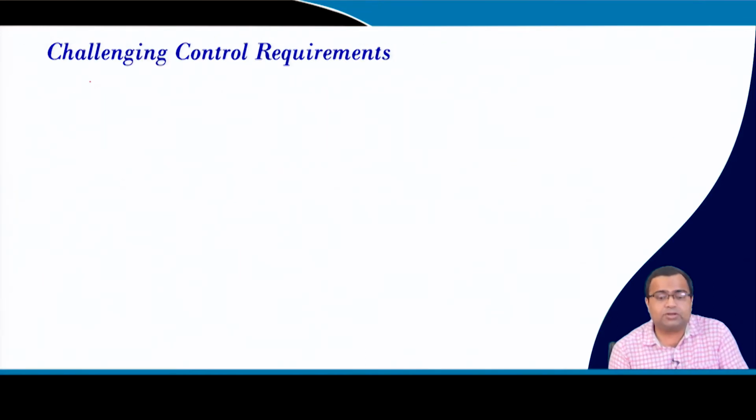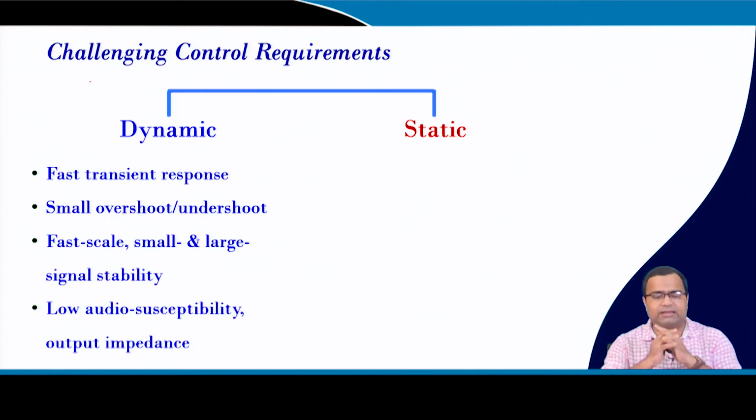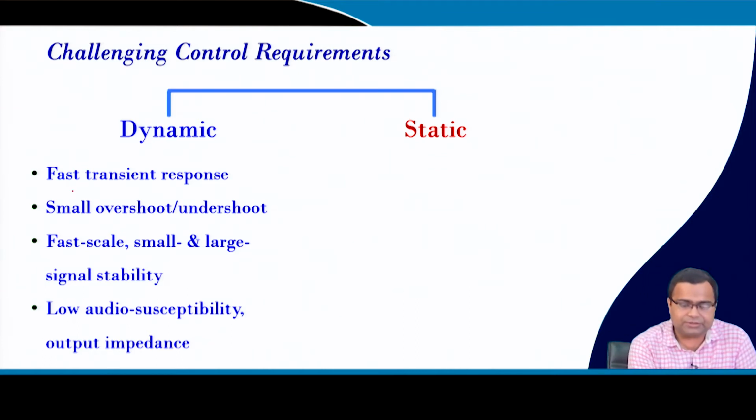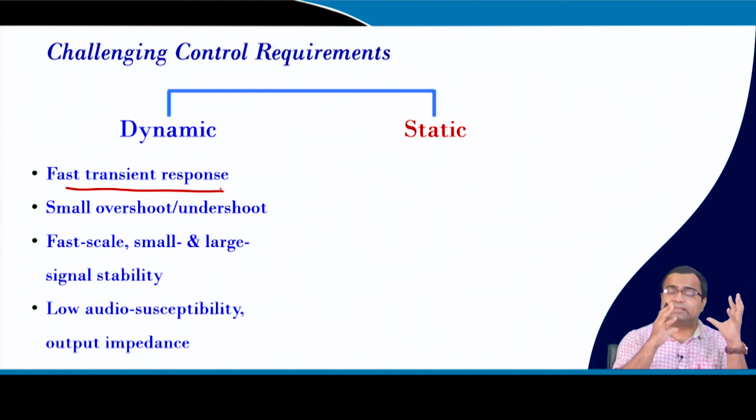Now, the question is, what are the control requirements and what are the challenges? It can be categorized into two parts: the dynamic requirement and the static requirement. In the dynamic requirement, we talk about very fast transient response, which is obvious, and we have spent a lot of time to achieve this. Initially, we started with the small signal model.